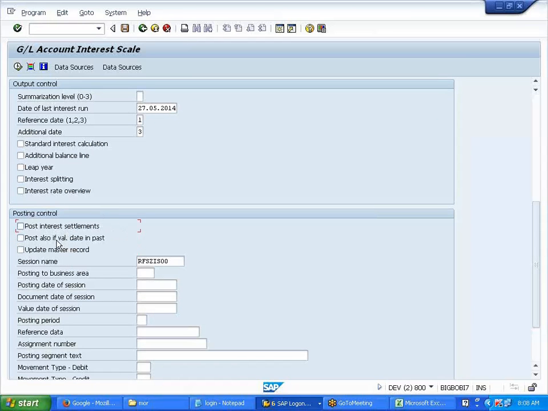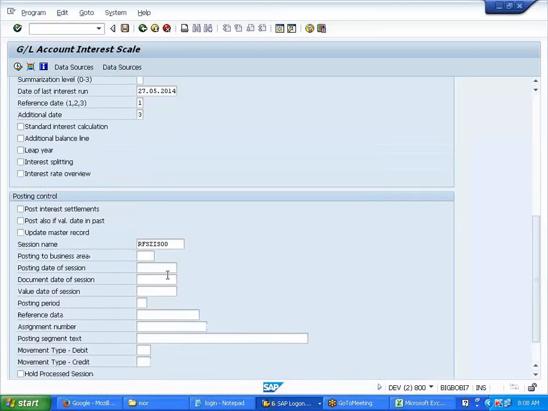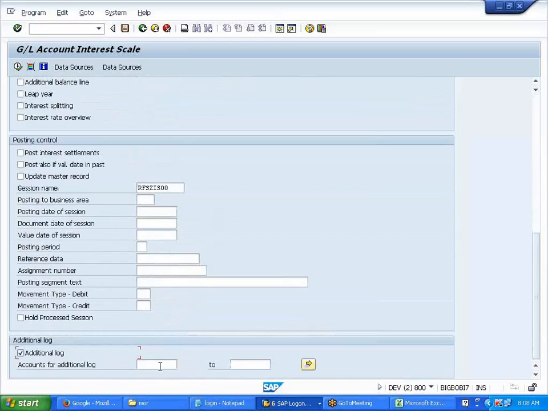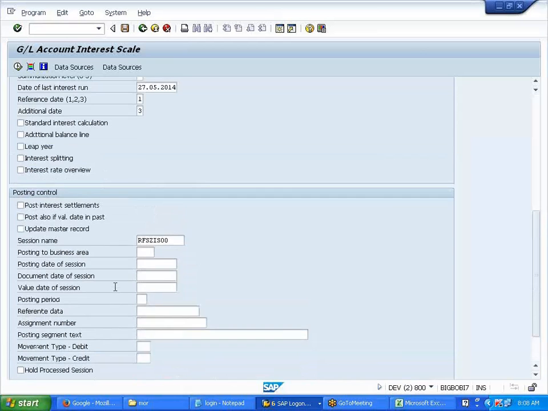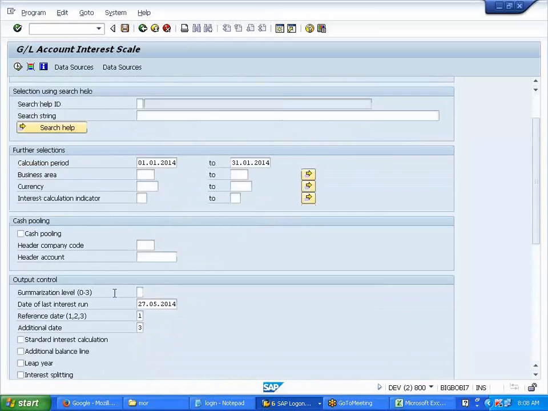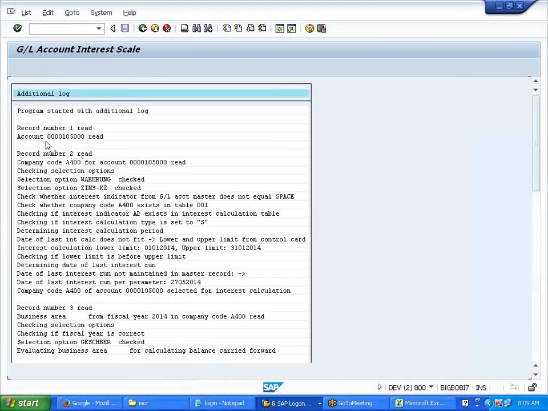So I'm not selecting this for now. This is like a test mode. I want to test this. If you want to see the log for any errors for that particular GL which we are posting, it will give an error log if there are any errors. So I'm not selecting anything over here. It's like a test mode. I'm executing to see how it is calculating. All this you can read through.